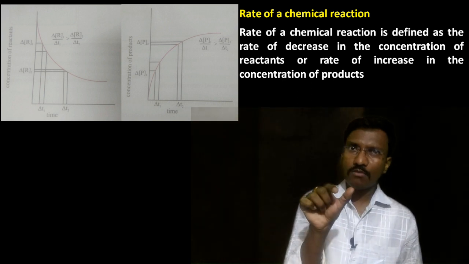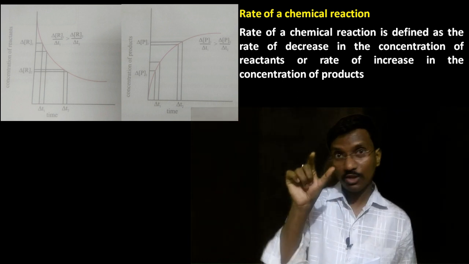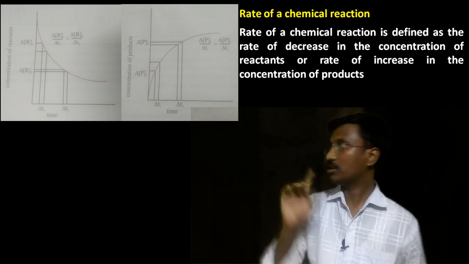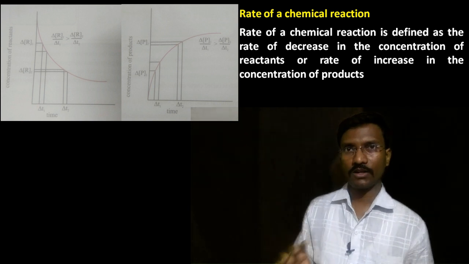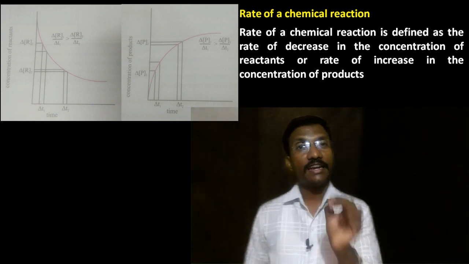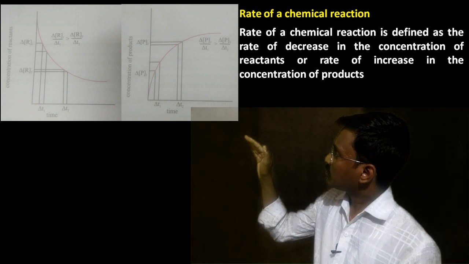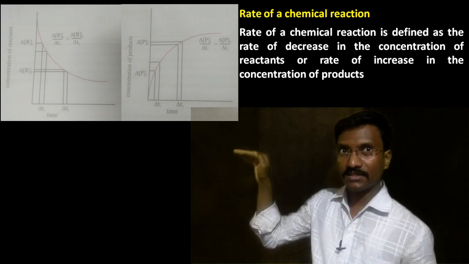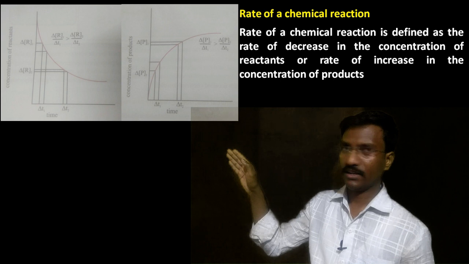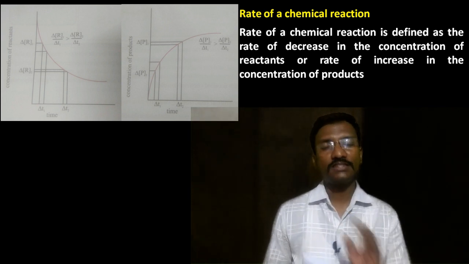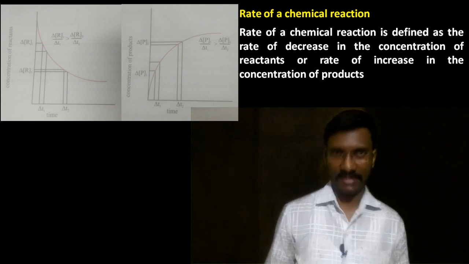In the same interval of time, however much the concentration of reactant decreases, the same quantity of concentration increases in the product. This is why we call it the rate of chemical reaction. The rate of chemical reaction is the decrease in the concentration of reactant and the increase in the concentration of the product.